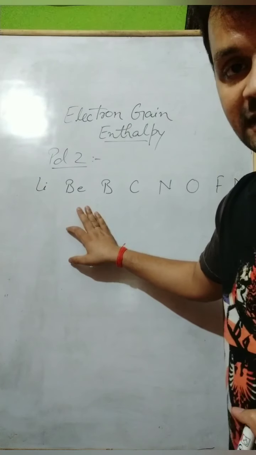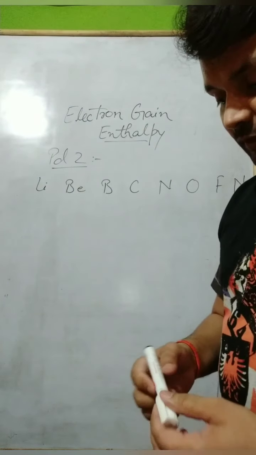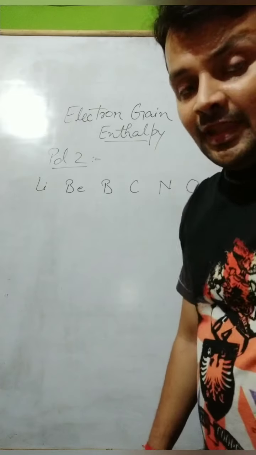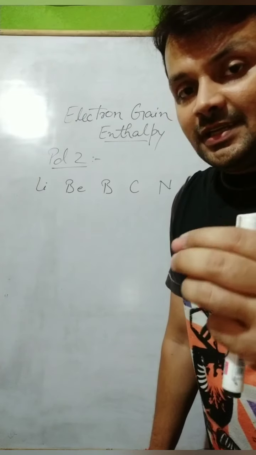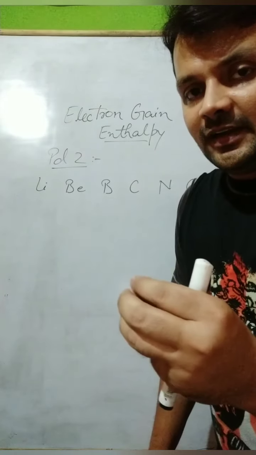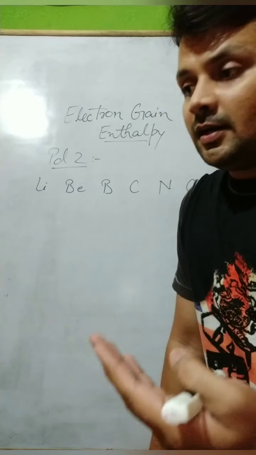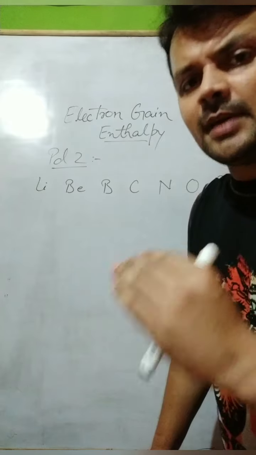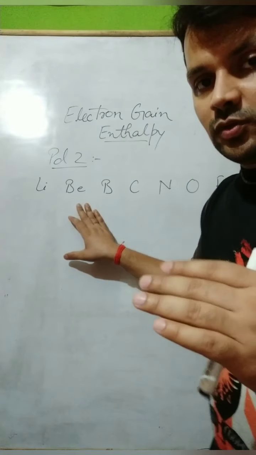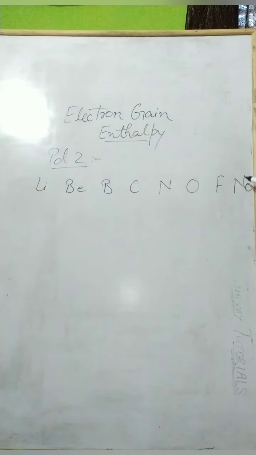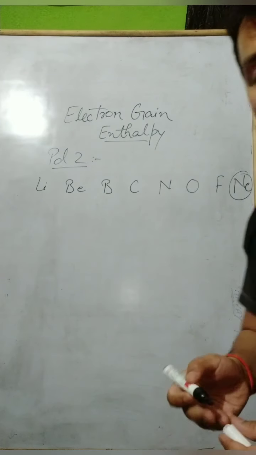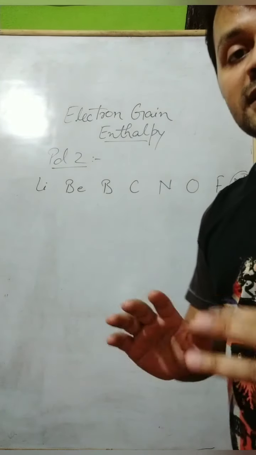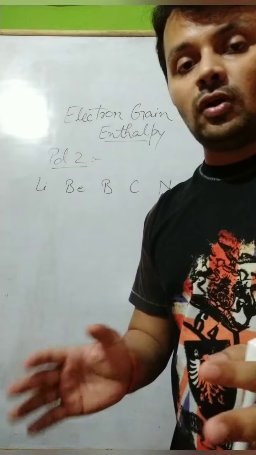What is the difference here? Let's see. We have studied that when the electronic configuration is completely filled or half filled, then it resists being unstable, because it has some stability if it is half filled or full filled. For example, in the case of neon, it is completely filled, so there is no need of adding any electron in the orbitals.